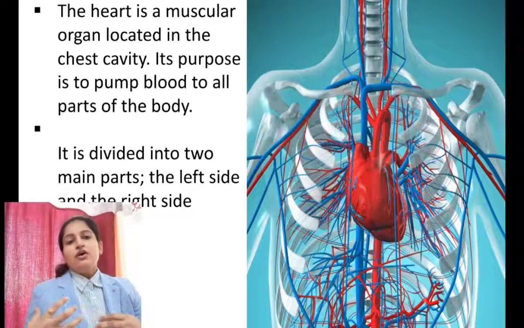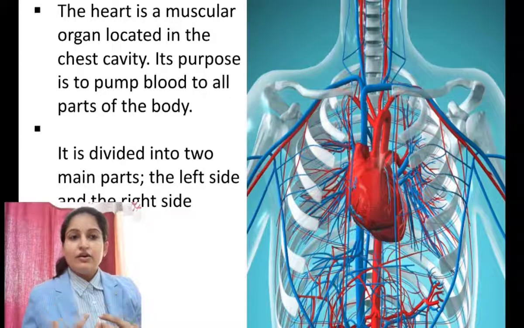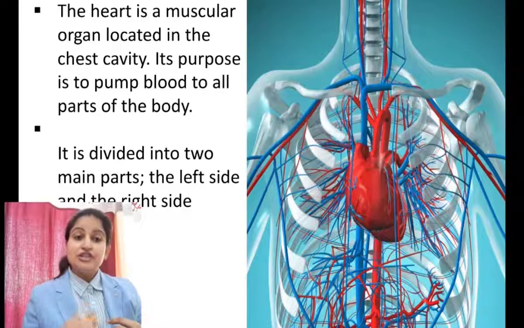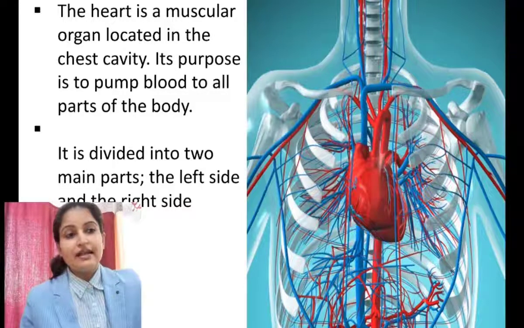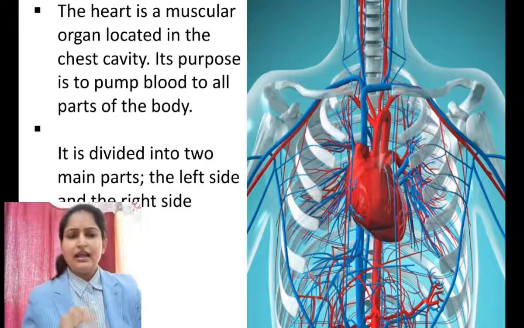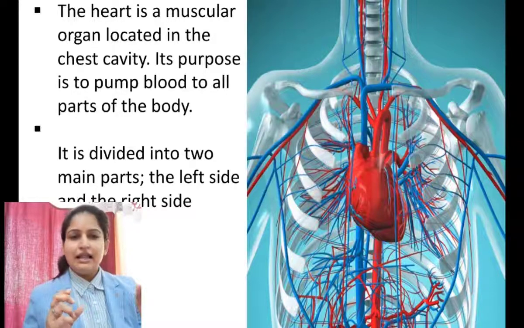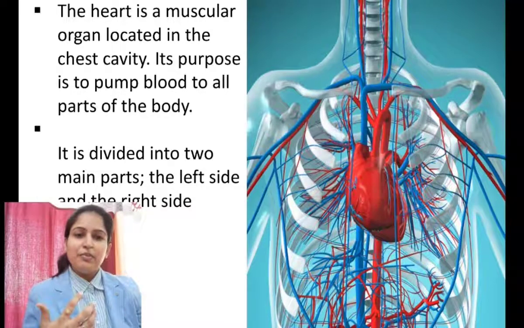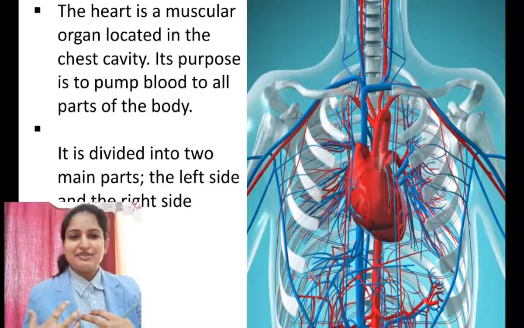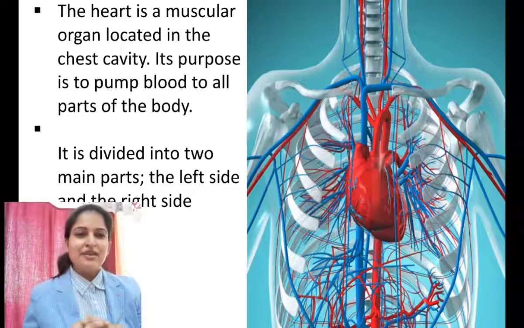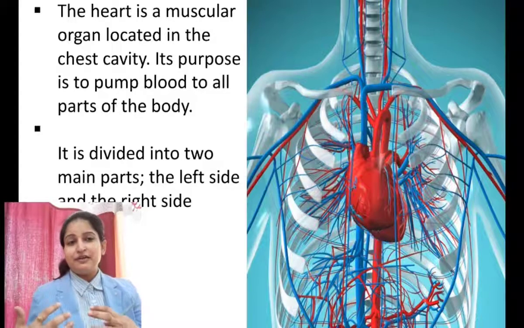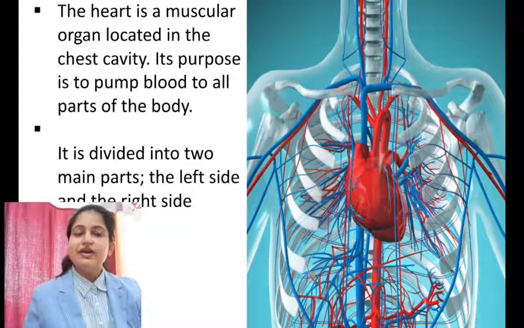So the heart is a muscular organ, and it is located in the chest cavity. As you can see in the diagram, it is located in the chest cavity and it is slightly tilted towards the left side. That is why many people say that the heart is situated at the left side of the body, but it is only slightly tilted towards the left side of the body. And its purpose is to pump the blood to all parts of the body.